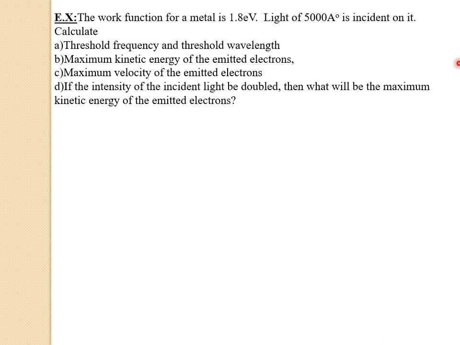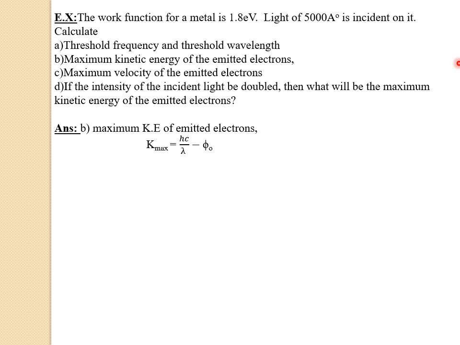Now let us solve the second sub question, that is maximum kinetic energy of emitted electrons. So to find the maximum kinetic energy of emitted electrons, we have to make use of Einstein's photoelectric equation. So with the help of Einstein's photoelectric equation, the formula for maximum kinetic energy is that Kmax equals h into c divided by lambda minus phi naught.